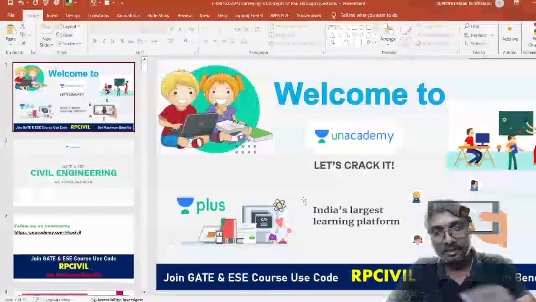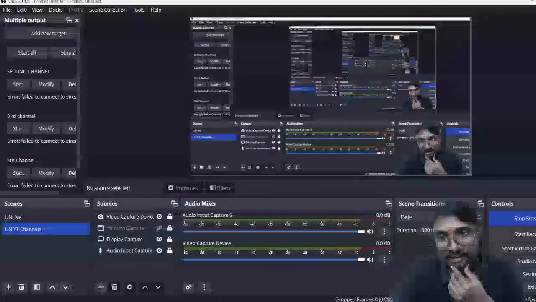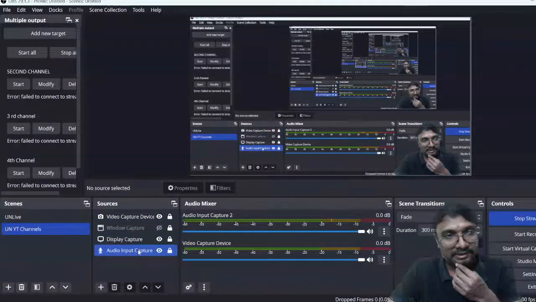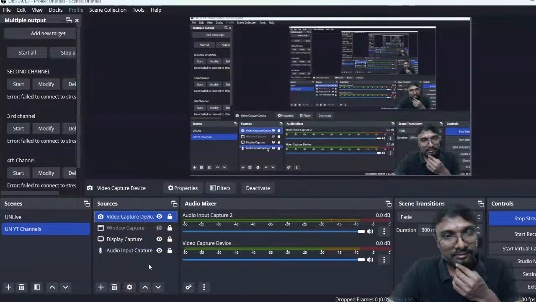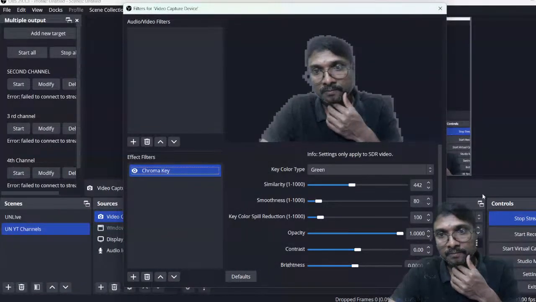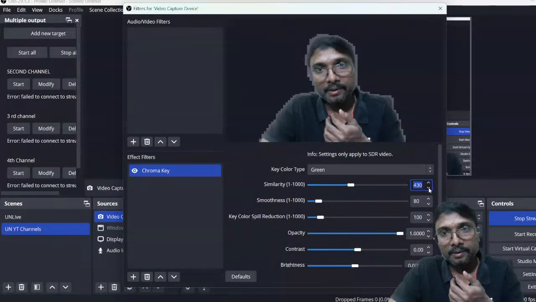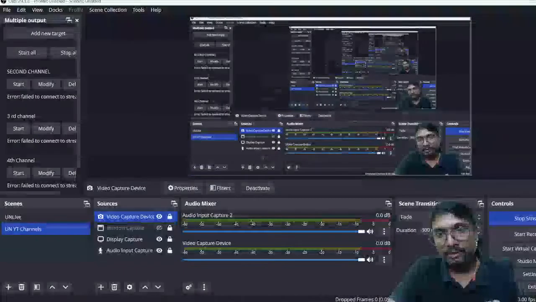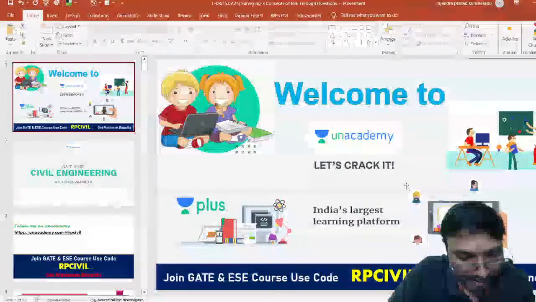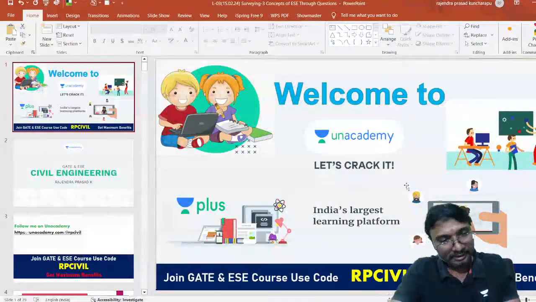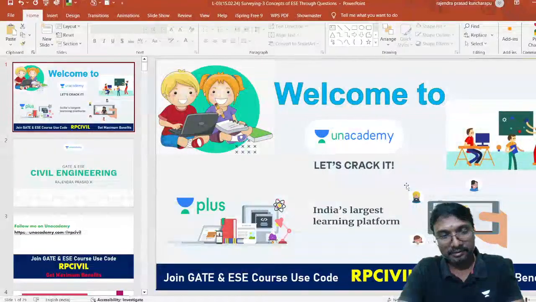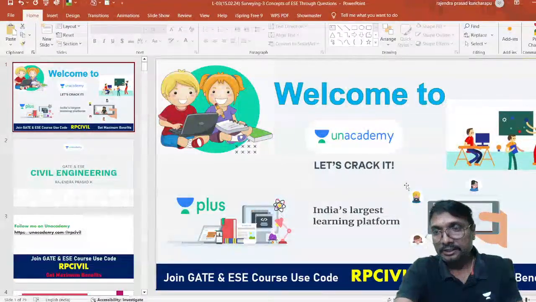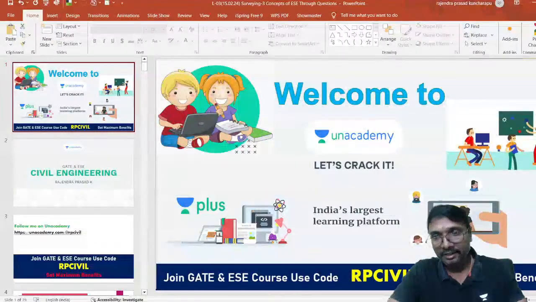Correct. 1 second. I think there is some issue. It is not visible properly, na? 1 second. Now it should be visible properly. Is it visible now properly, everyone? Okay. Right. So here we'll be going for this.